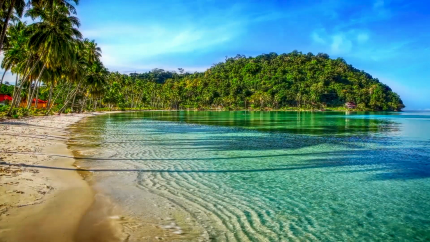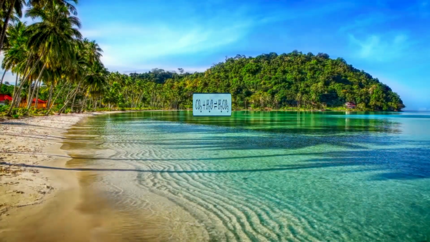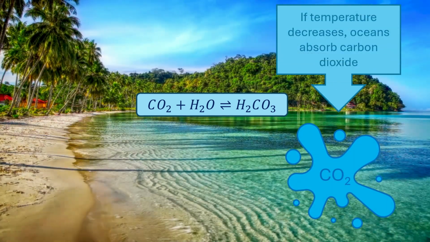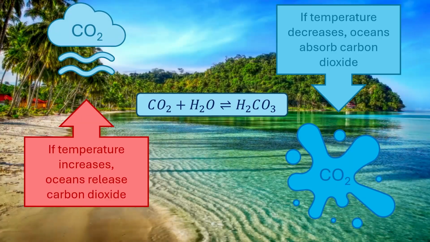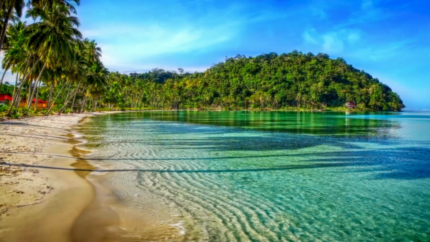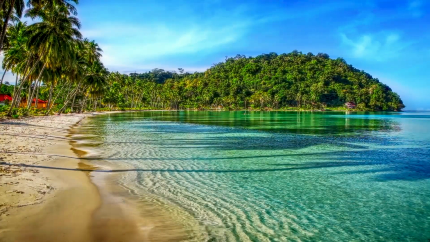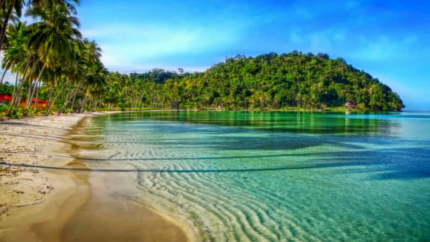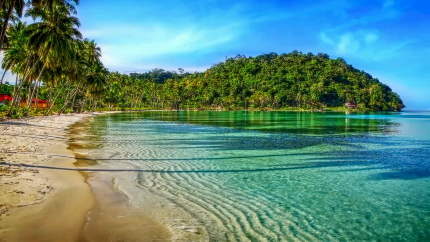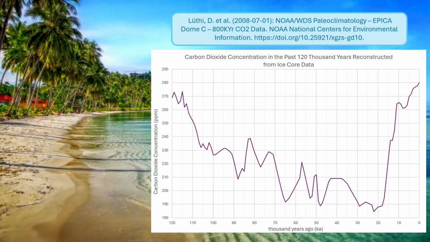As climate warms and oceans change, atmospheric carbon dioxide levels also respond. Cold oceans generally store more dissolved carbon dioxide, while warmer oceans tend to release more of it back into the atmosphere through changes in solubility and ocean circulation. During warmer periods, expanding vegetation and biological productivity also remove more carbon from the atmosphere through photosynthesis, storing it in soils and biomass. Over longer timescales, these interacting processes may contribute to gradual declines in atmospheric carbon dioxide during interglacial periods.